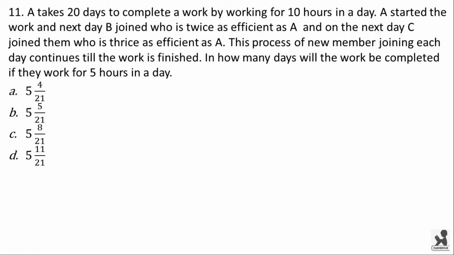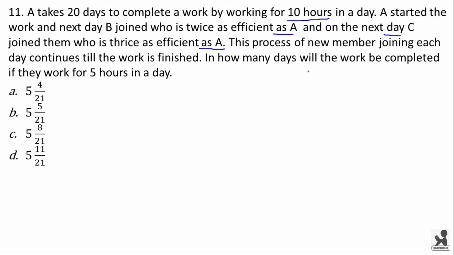A takes 20 days to complete a work by working for 10 hours in a day. A started the work and next day B joined, who is twice as efficient as A. And on the next day C joined them, who is thrice as efficient as A. This process of new member joining each day continues till the work is finished. In how many days will the work be completed if they work for 5 hours in a day?